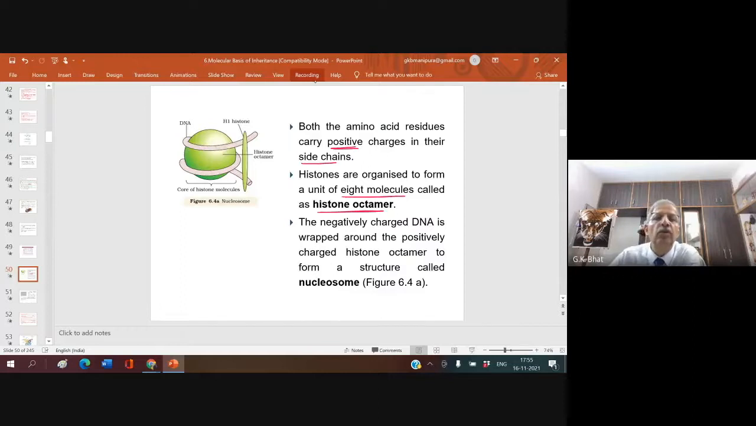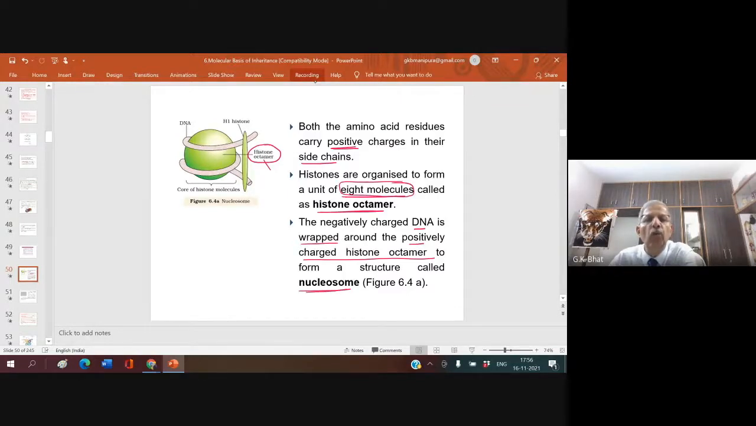You see here the histone octamer. How many are there? It is shown as one, but what does octamer mean? Eight molecules, called a histone octamer. The negatively charged DNA is wrapped around the positively charged histone octamer to form a structure called a nucleosome. Here only one histone is shown, even though in a histone octamer there should be a total of 8 molecules.